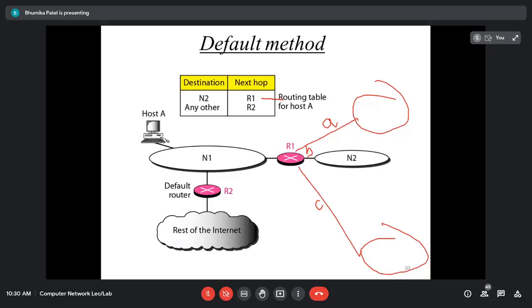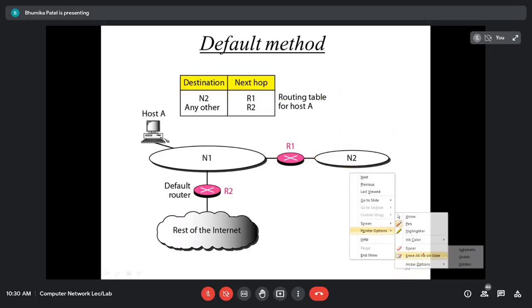So here, along with router 1, we have to mention which interface we are using. Here it will be interface B, because we want to send a message to network 2, and for that the interface is B. For router 1 there will be multiple interfaces, so we have to mention the interface also. Along with the destination, next hop, and interface, we have to add one more column, that is called the subnet mask. For a particular network, which subnet mask we use, that also we need to store.